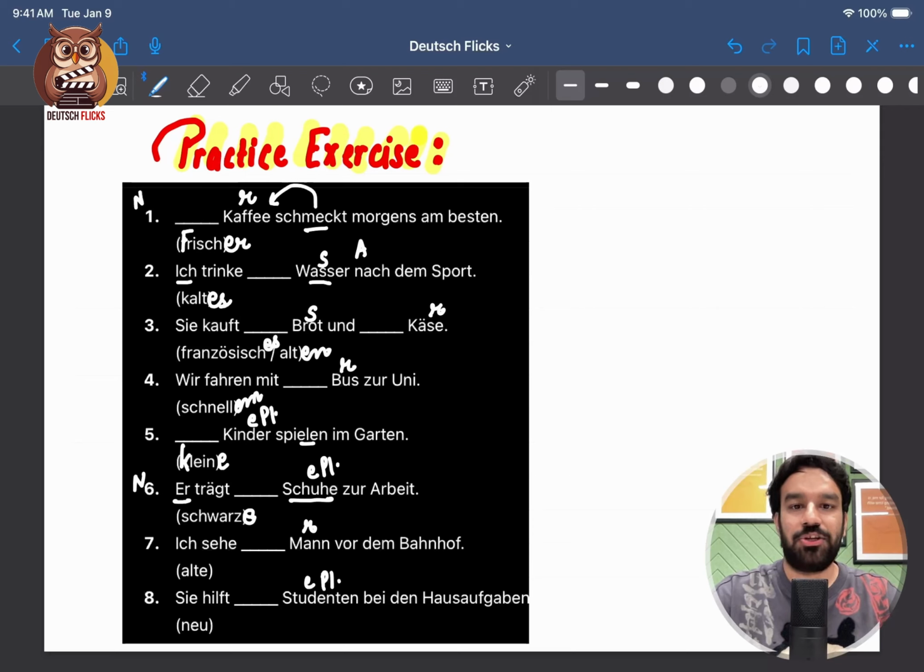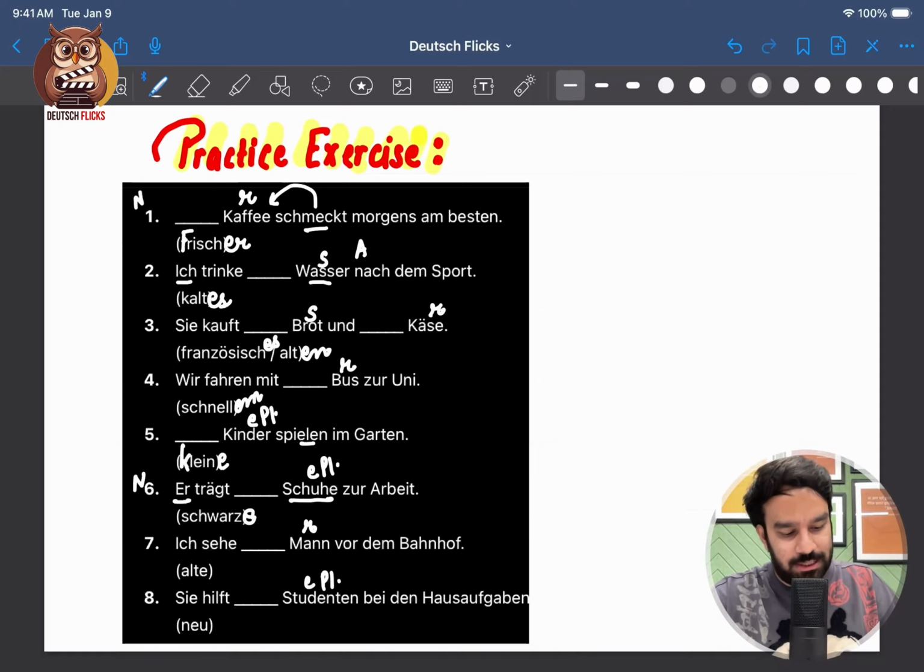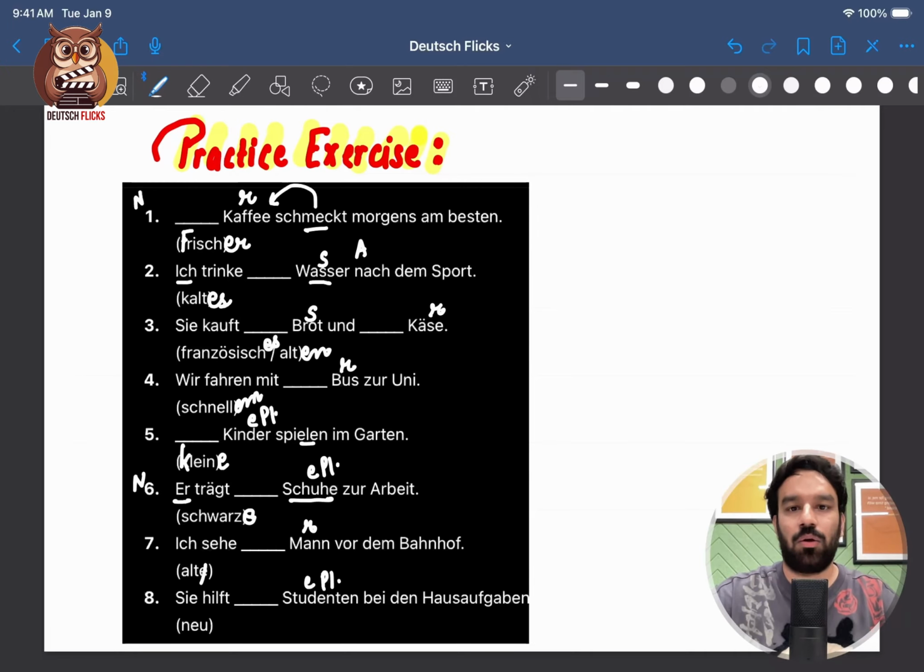Nummer 7. Ich sehe Mann vor dem Bahnhof. Once again, the option is alte, but in base form it is called alt, old. So I see an old man in front of the railway station. Clearly accusative case.